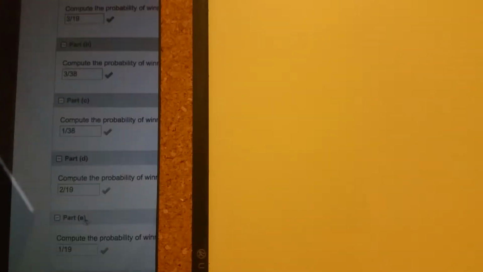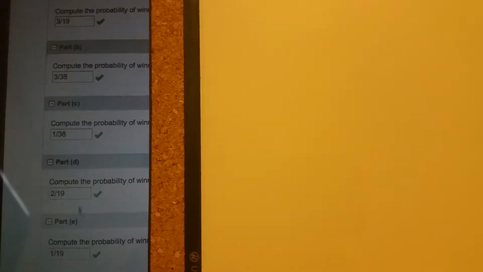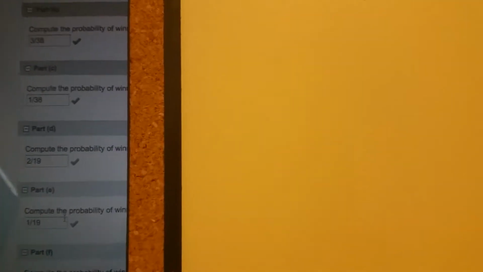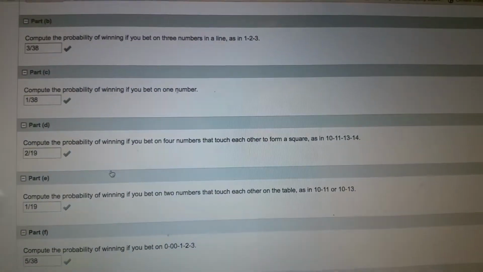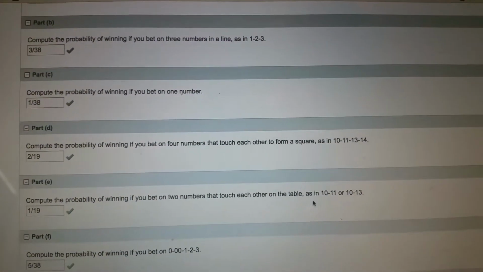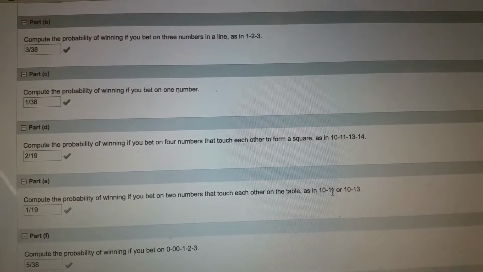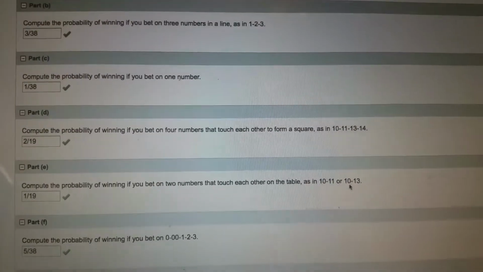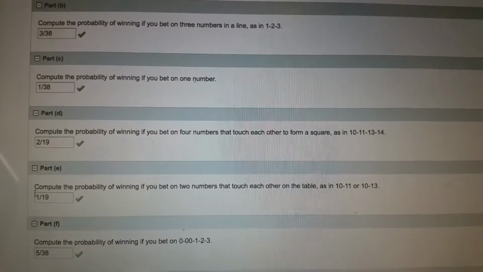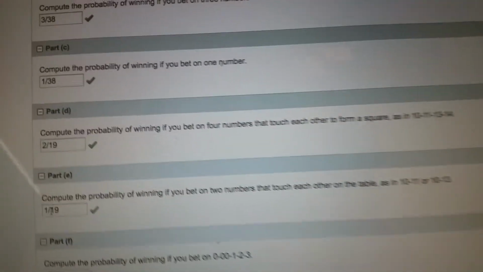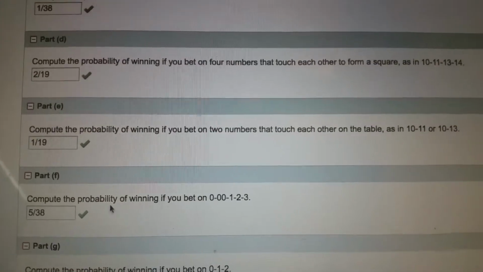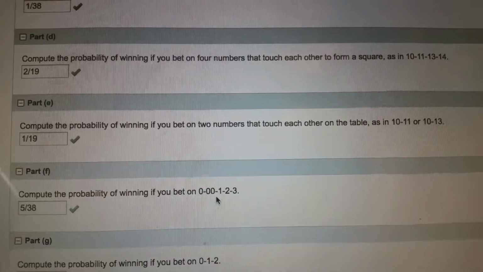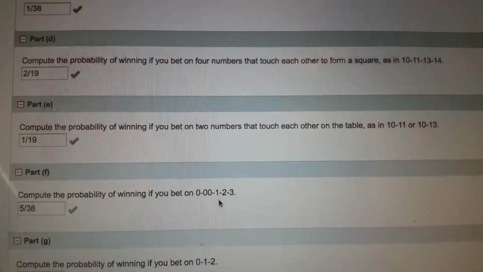Okay, so I put 2 out of 19 for part D. Part E. Compute the probability of winning if you bet on two numbers that touch each other on the table, as in 10 and 11 or 10 and 13. Again, you only have 2, so it'd be 2 over 38. Reduced fraction would be 1 over 19. Compute the probability of winning if you bet 0, 00, 1, 2, or 3.